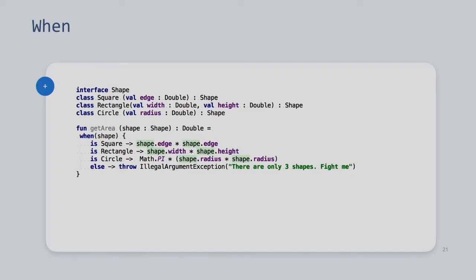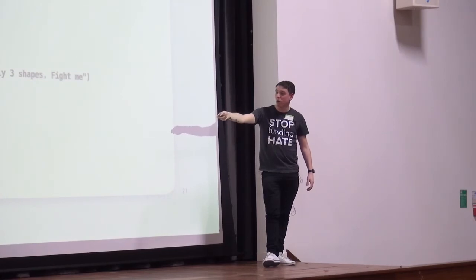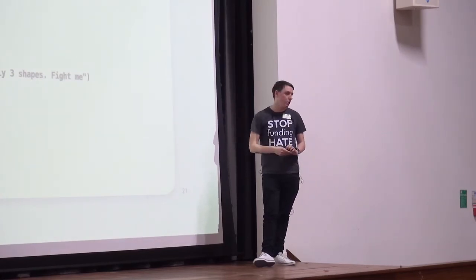That's sort of annoying. Without that else, it's a compiler error because we're returning straight from this when block. So it has to match something, and if shape is anything else, it won't build. But we know that there are only 3 shapes. So really, we shouldn't need to do that else keyword. It should know that Shape is only implemented in 3 places, and that's it, right?